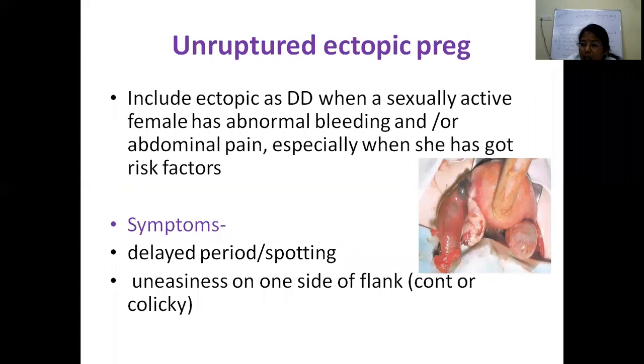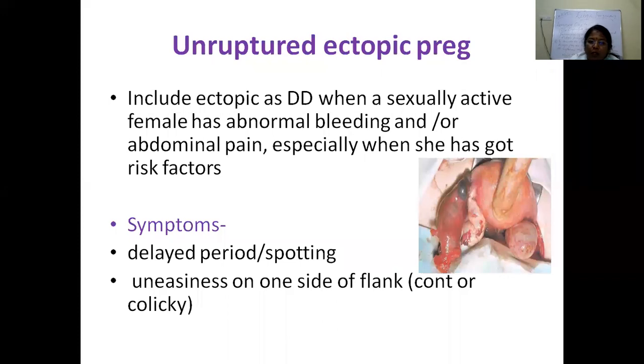We have seen the ruptured ectopic pregnancy clinical signs and symptoms. But when it is an unruptured ectopic pregnancy, usually these patients will have a continuous dragging pain. Normally she will come to your antenatal checkup with a history of amenorrhea, maybe or maybe not, delayed periods or spotting, and uneasiness on one side. The unruptured ectopic pregnancy will usually be diagnosed when we send a patient for routine first trimester ultrasound.